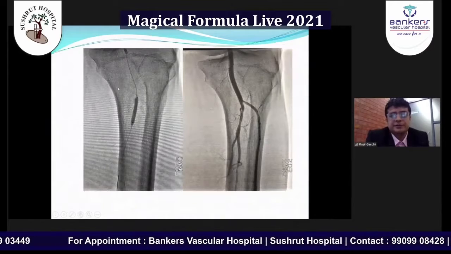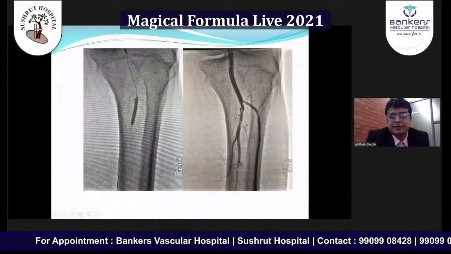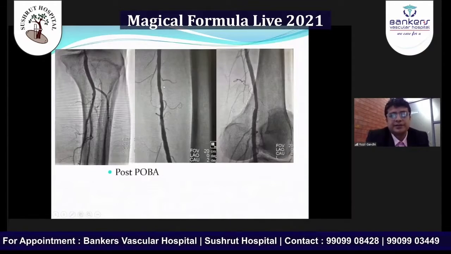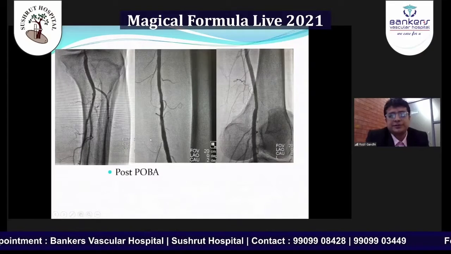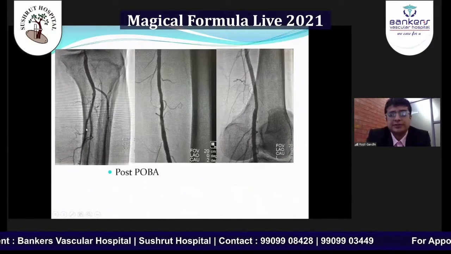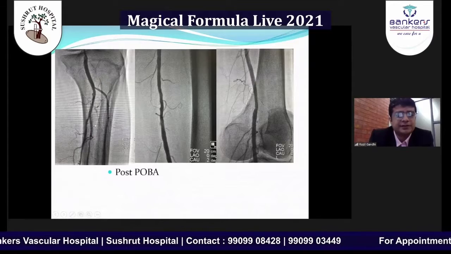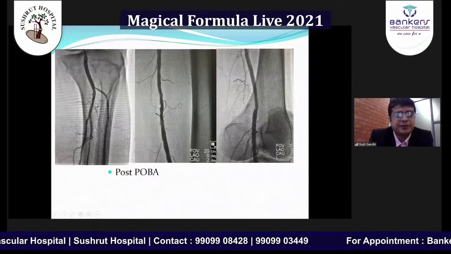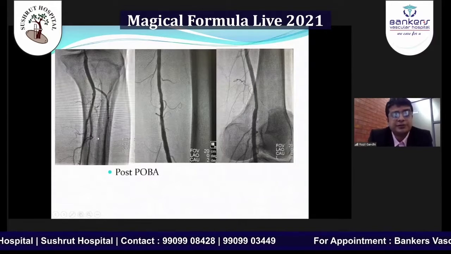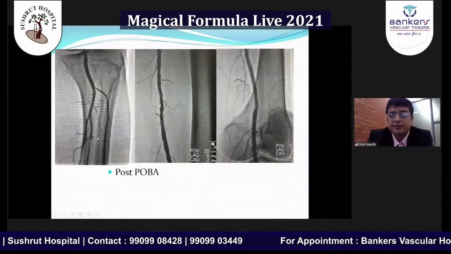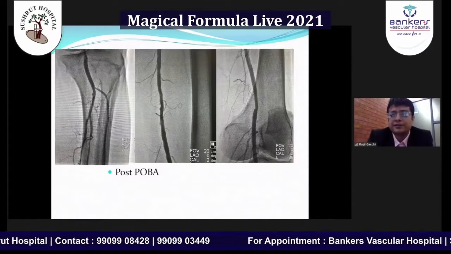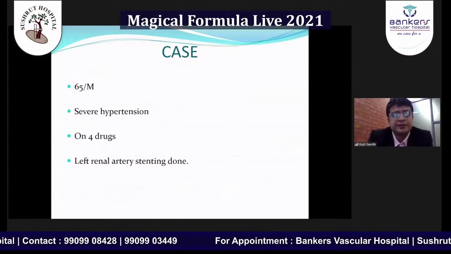So balloon dilatation was done. After balloon dilatation, we can see good flow and no stenosis across the three vessel runoff: the anterior tibial, the tibioperoneal trunk, the peroneal, and the posterior tibial arteries. Good. So this patient had no claudication after the endovascular treatment.